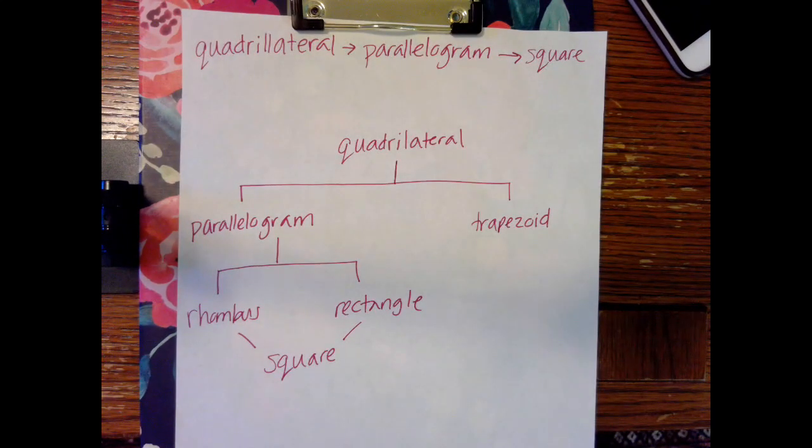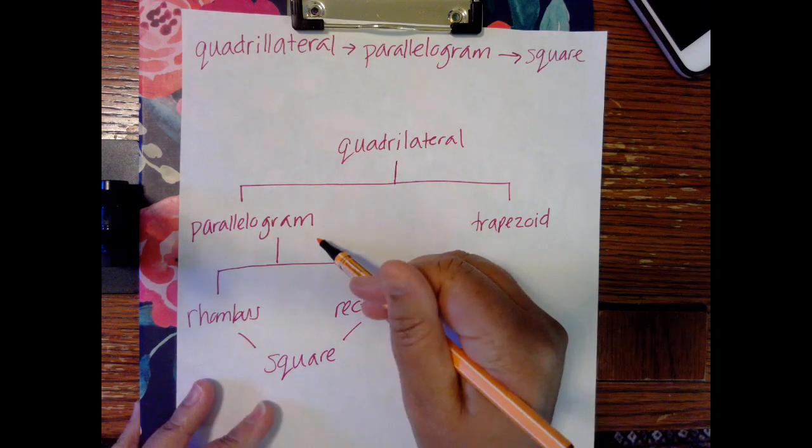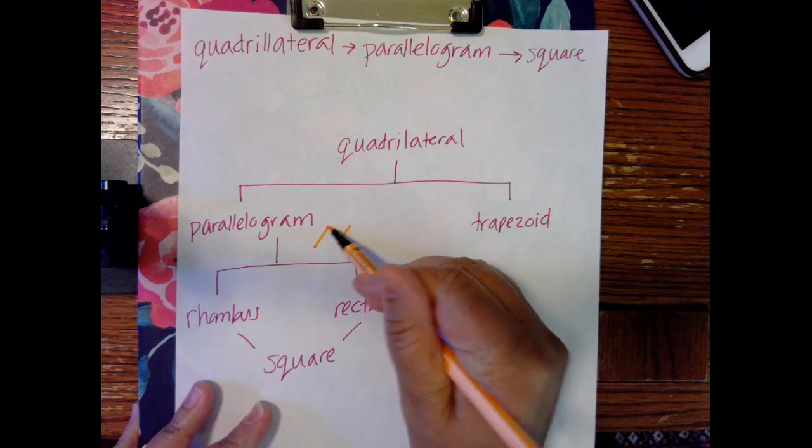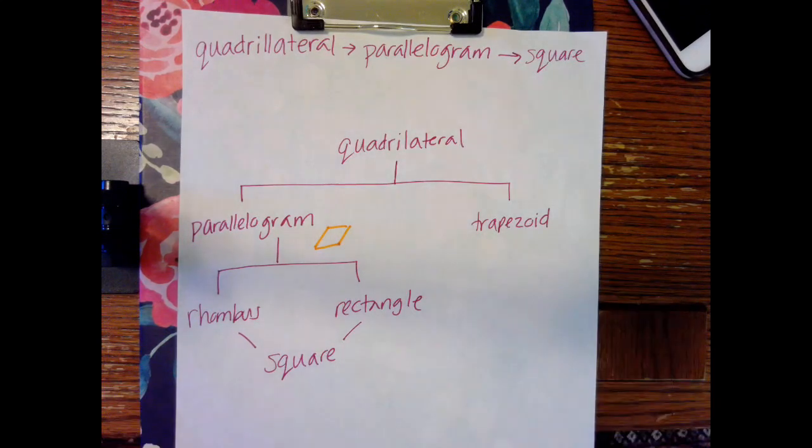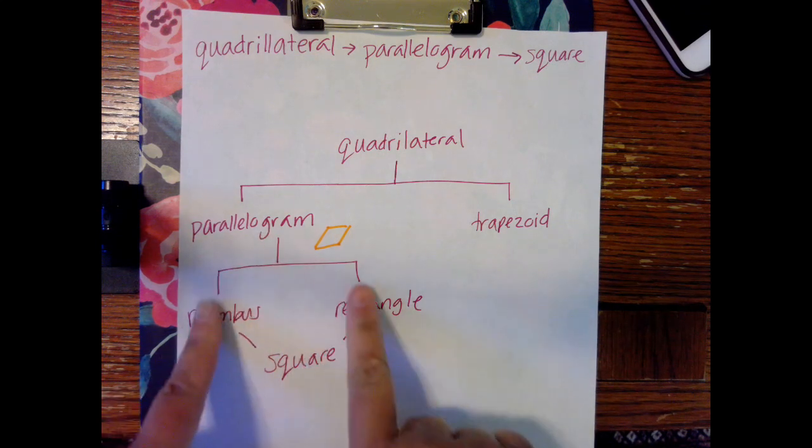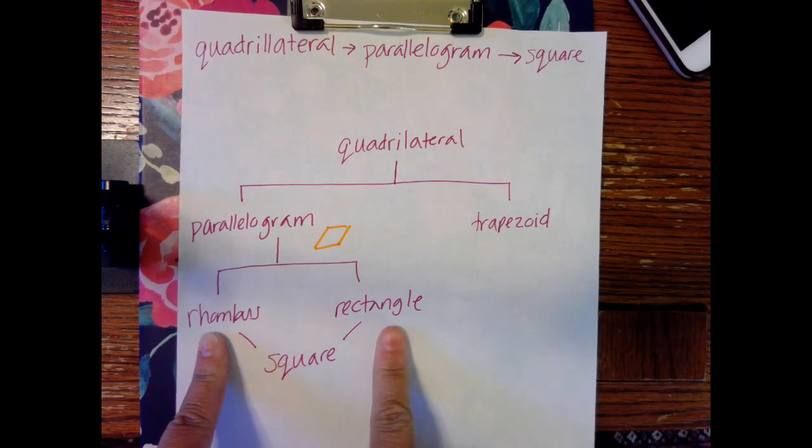Okay, a parallelogram means that both of the pairs of the sides are parallel with each other. Parallel. Okay? A parallelogram then can be either a rhombus or a rectangle.